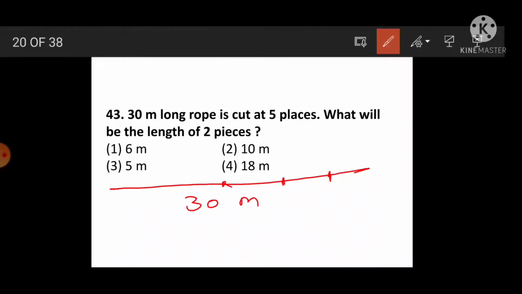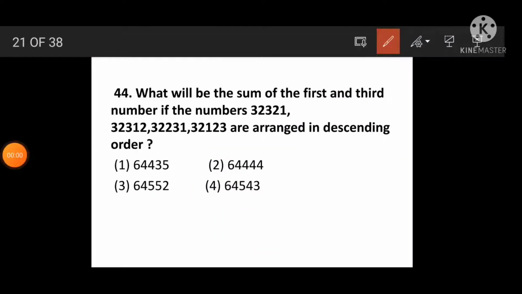Many students consider the number given, cut at 5 places, as the number of pieces, but we have to consider one extra. When we cut 5 times, we get 6 pieces: 1 2 3 4 5 6. So one piece will be 5 meters and 2 pieces obviously 10 meters. Then it's easy. Option 2 is the correct answer.